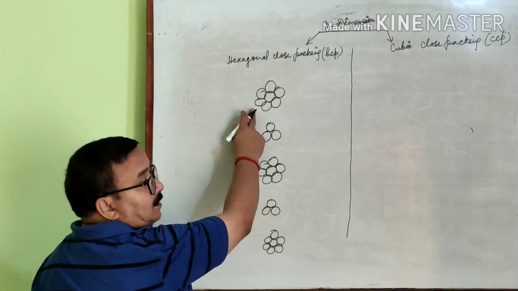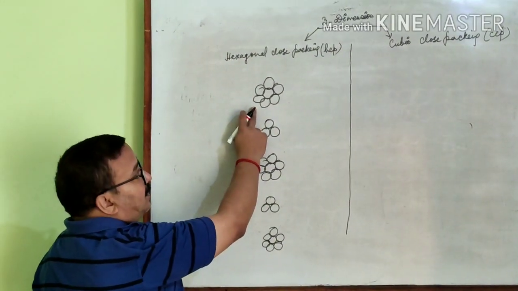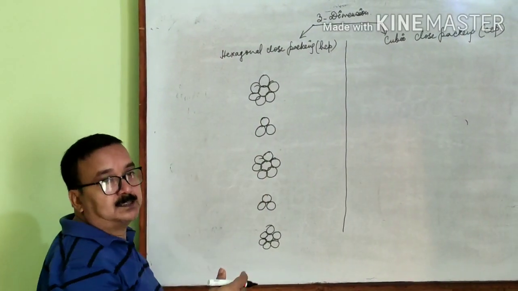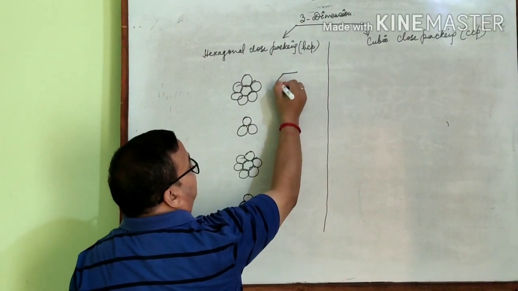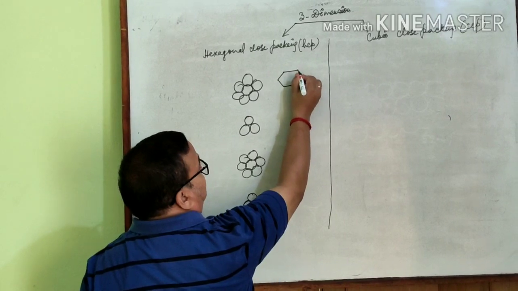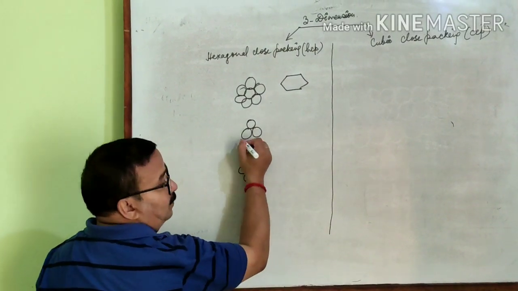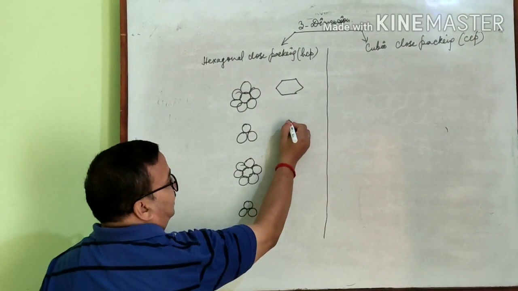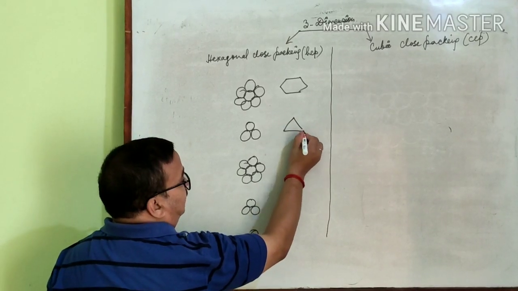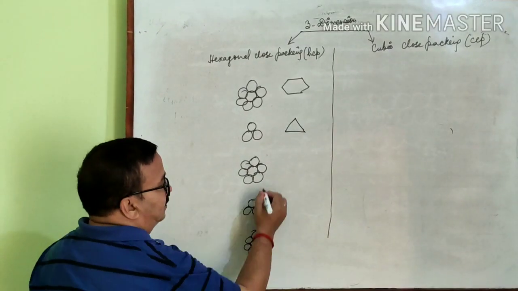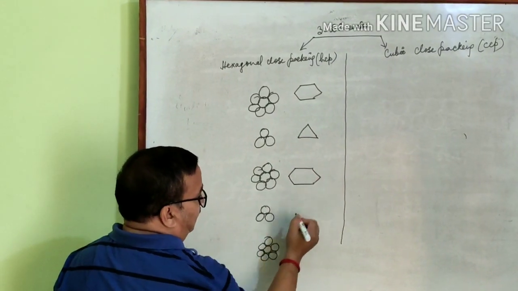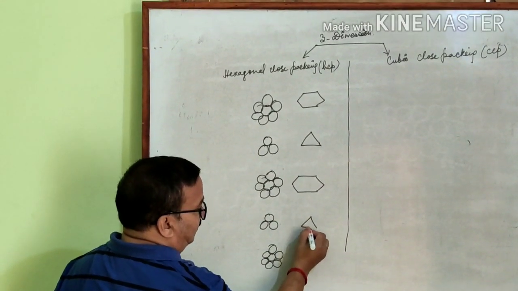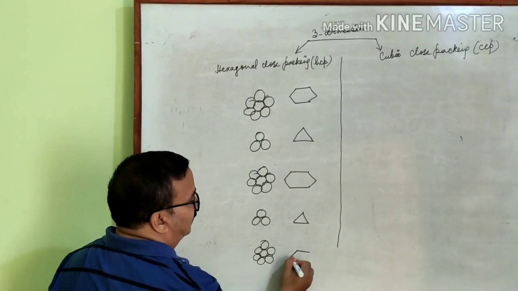Now this one here, 7 spheres, or we can say 6 spheres are in contact with a particular sphere, so it can be represented in this manner. This one, 3 spheres are in contact with each other. It is represented by a triangle. This one again by a hexagon, again by a triangle, then by a hexagon.